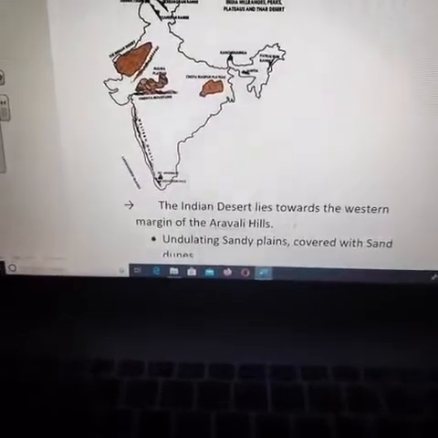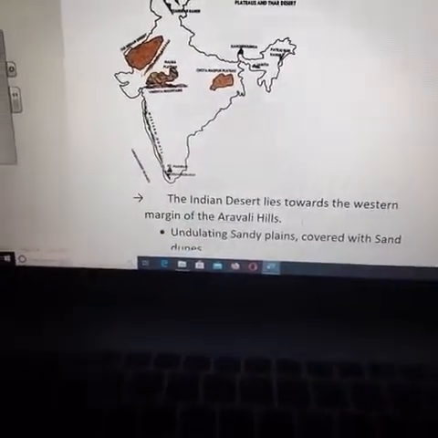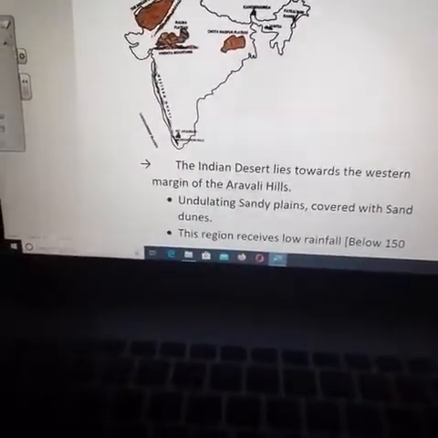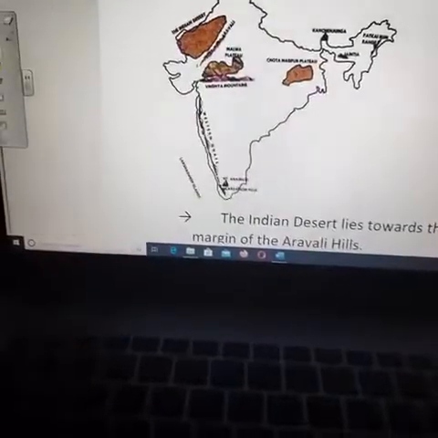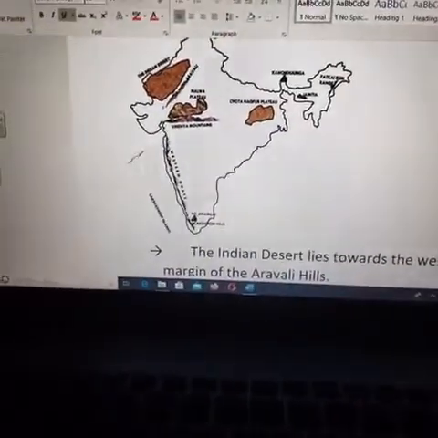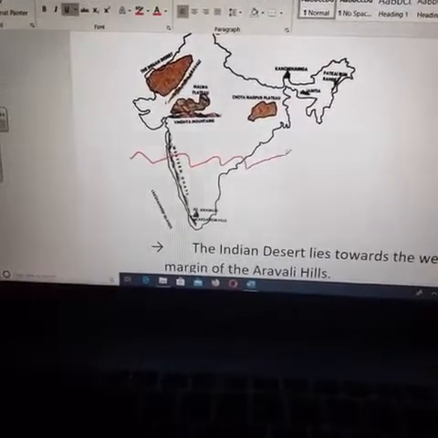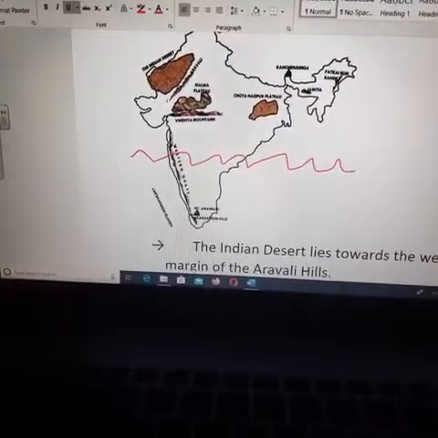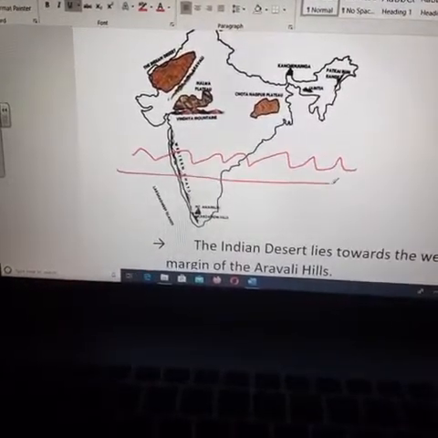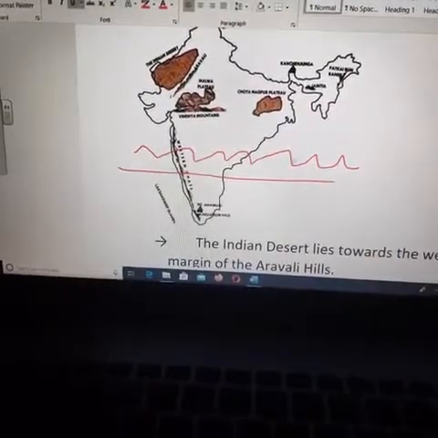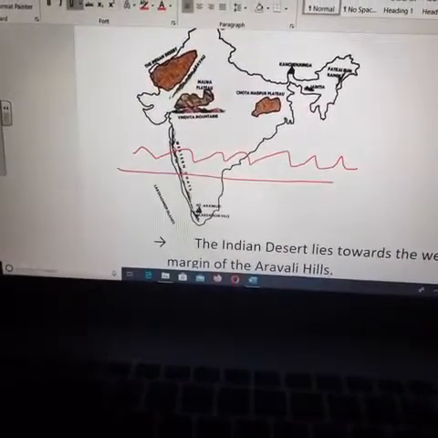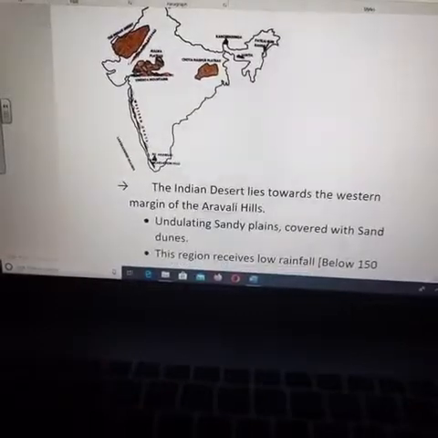Undulating sandy plains covered with sand dunes. In the sense, the sand dunes, like this, cover the desert. It is not a plain like this. The sand is not flat. It is undulating. That's why it is called undulating sand dunes.